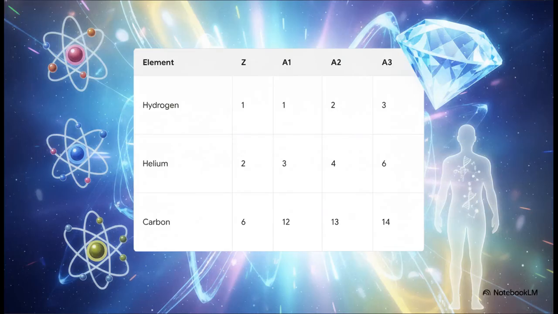Just look at this table. If we check out carbon's isotopes, its atomic mass can actually range from 10 all the way up to 15. But listen, no matter how heavy it gets, as long as it has 6 protons, it is still just element 6. Its chemical properties, whether it's sitting in your body right now or locked in a diamond ring, are totally identical, because that outer electron count hasn't changed one bit.